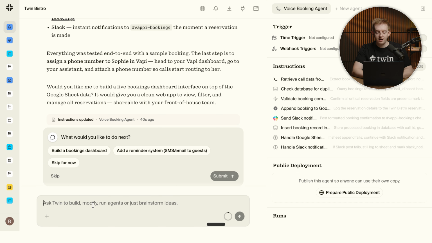But I might just say here, okay, this is great. Now, please go ahead and make an interface for this inside of Twin. Now, what this is going to do is switch over to Twin's interface mode. And this is basically where we can build interactive interfaces that we can publish and then export and then give to clients. And this is honestly something that you can charge a lot of money for, but it's also really valuable for you if this is something that you're using internally too.